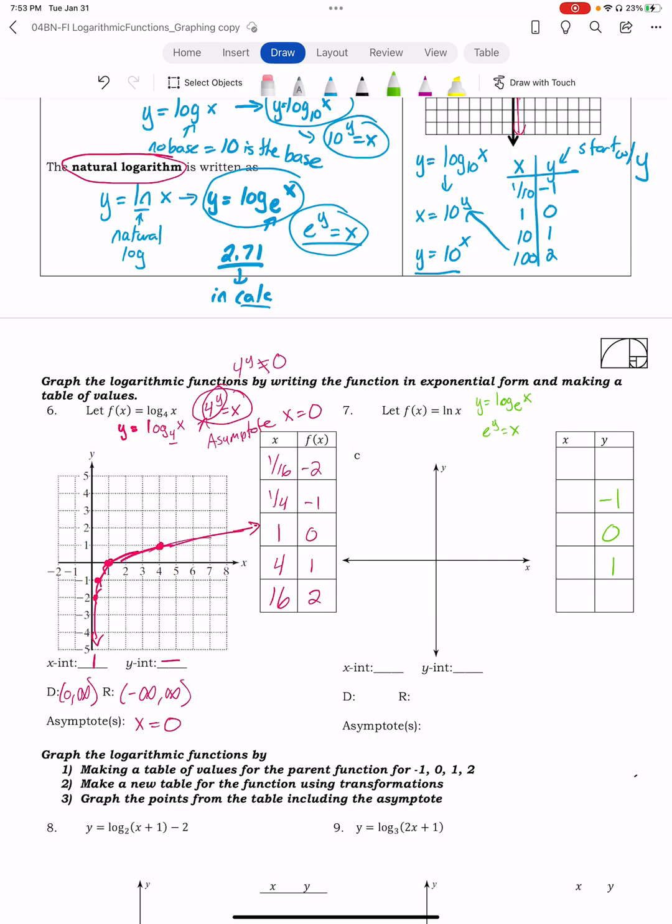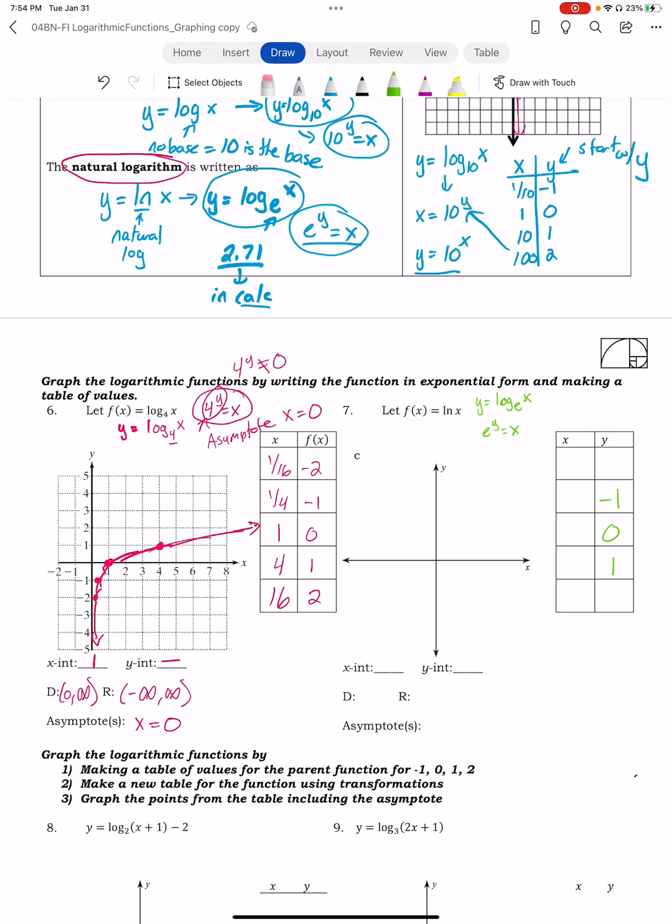So when y is -1, sorry, I'm fumbling right now.